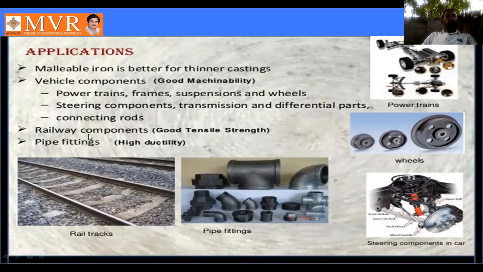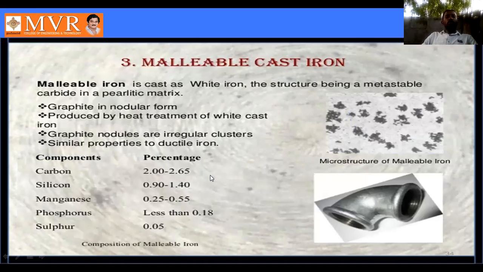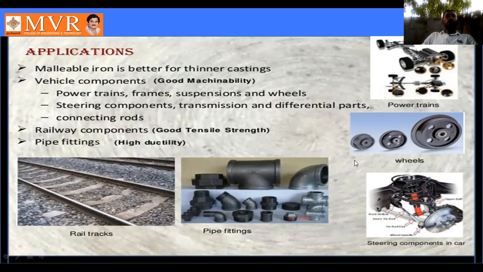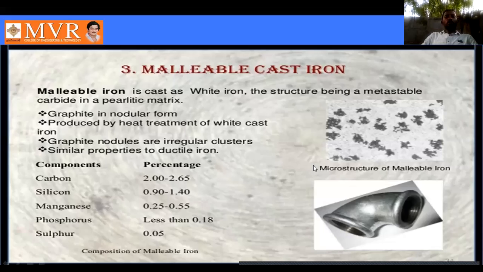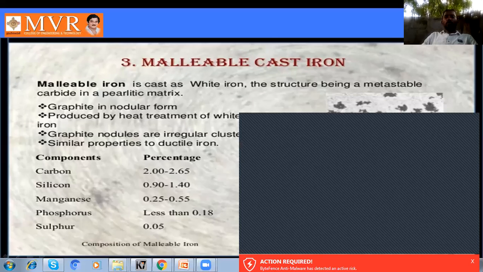Connecting rods are also made of malleable cast iron. Next is railway components, which are also made of malleable cast iron. Next is pipe fitting. Pipe fitting we can also make from gray cast iron. It is a railway track. This material is gray cast iron. Sorry, malleable cast iron. So these are the applications of malleable cast iron. Next, the fourth one is nodular. These are the malleable cast iron structures and applications.